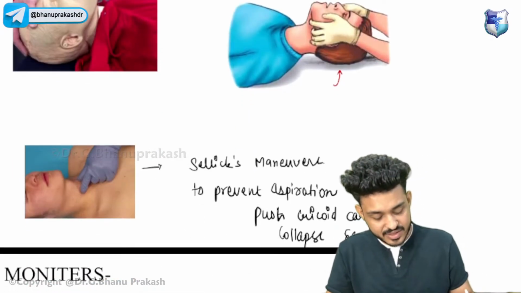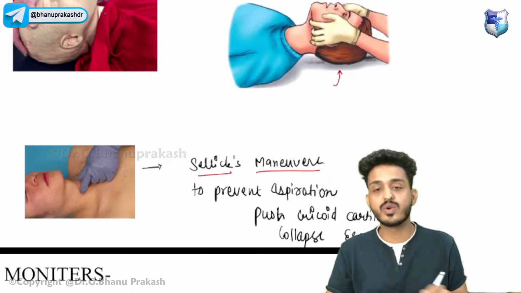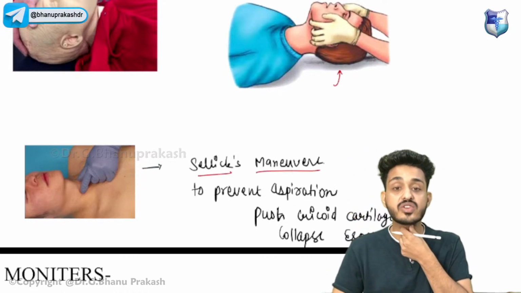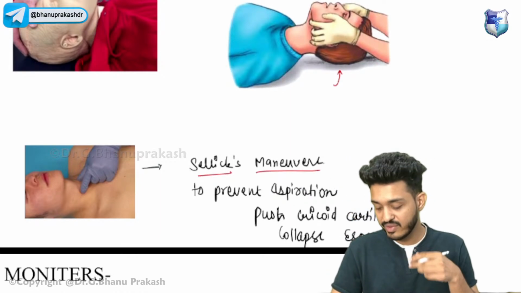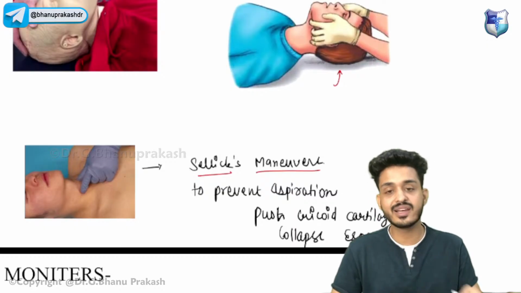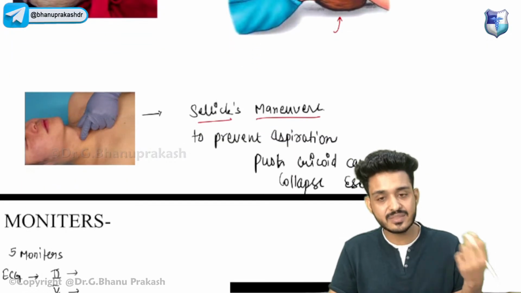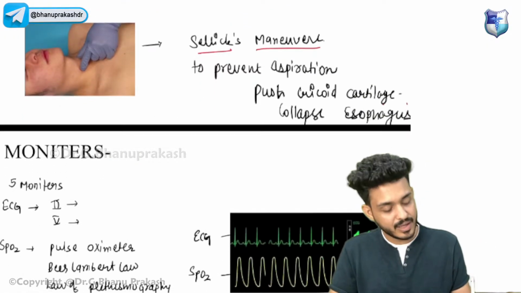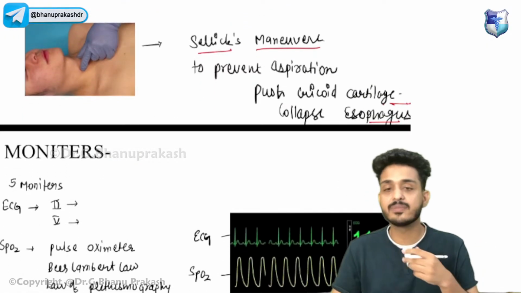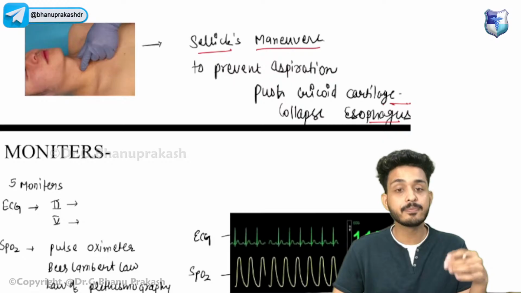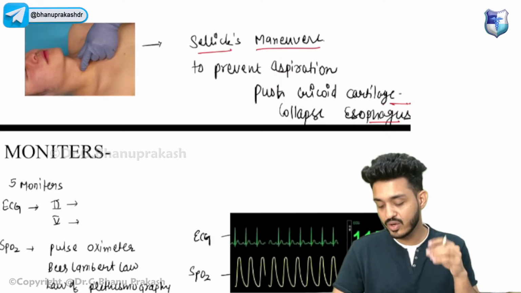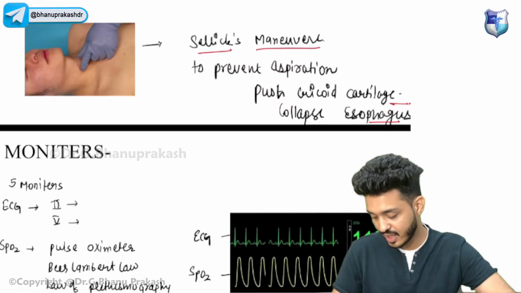Okay, this one is your Sellick maneuver. What is Sellick maneuver? We are putting pressure on the cricoid cartilage. Why we are putting pressure? To prevent the aspiration. We will be pushing the cricoid cartilage and we will be collapsing the esophagus to prevent the aspiration, so that the patient cannot aspirate.